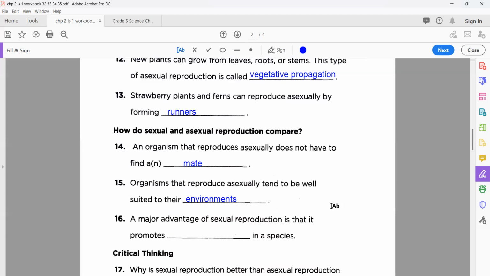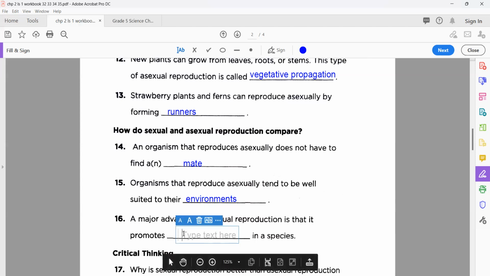This difference, this change, is called variety. Maybe in your family your brother or sister has brown hair but you have black. In the same way, this is variety. So the advantage of sexual reproduction is that it promotes variety, change. Okay, my dear? Excellent. So the best option and the correct answer is here.